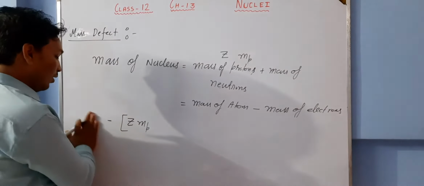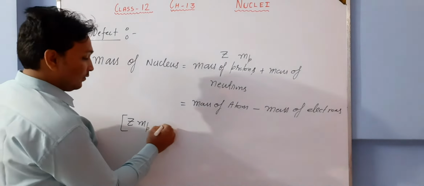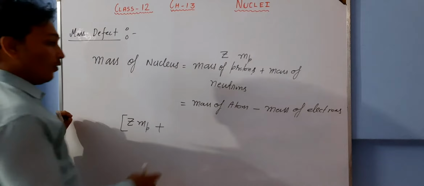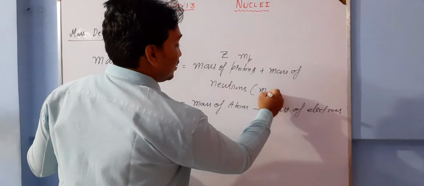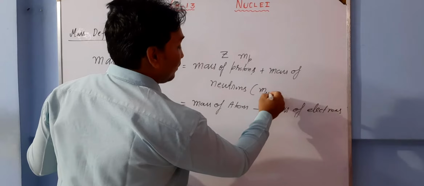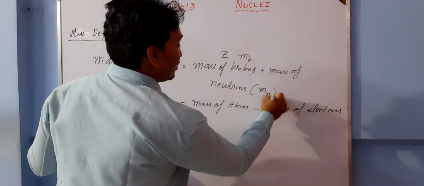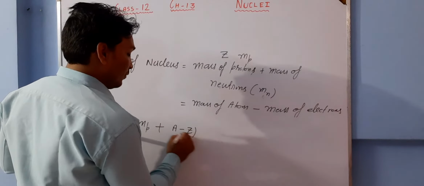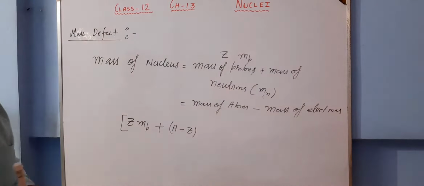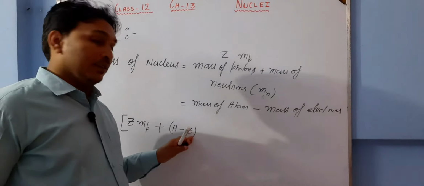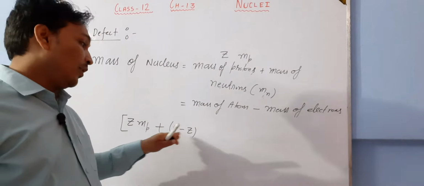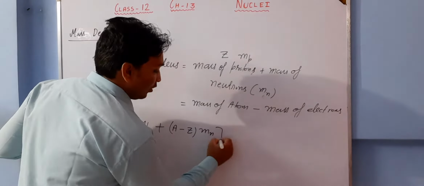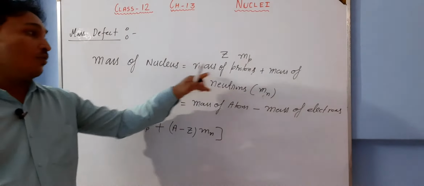Plus, what is this? The mass of neutron. The mass of a neutron is represented by small mn. And how many neutrons are there? The mass number represents the number of protons plus the number of neutrons, and Z represents the number of protons only. So A minus Z will represent the number of neutrons, multiplied by the mass of neutron. So this is the equation of the first one.